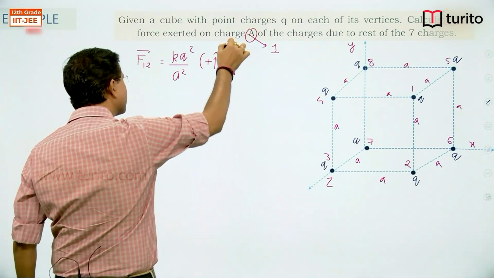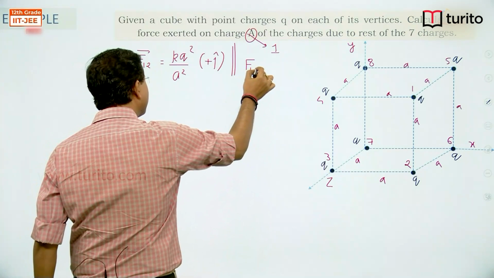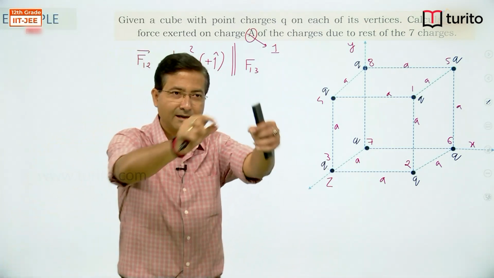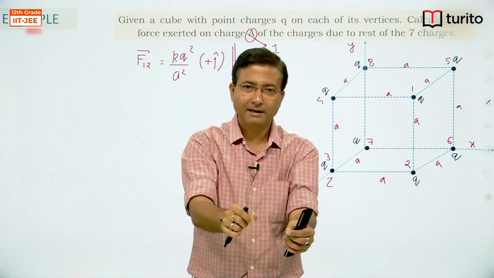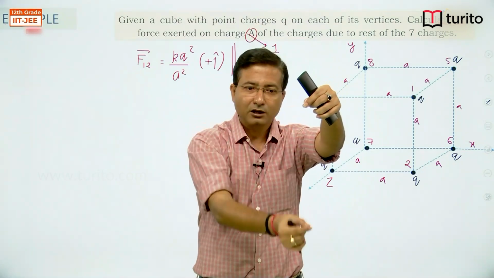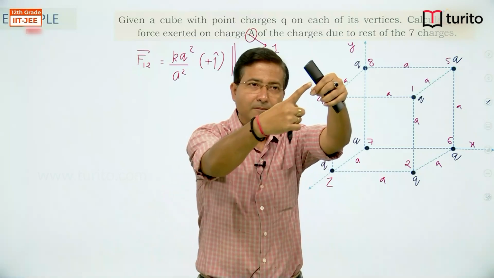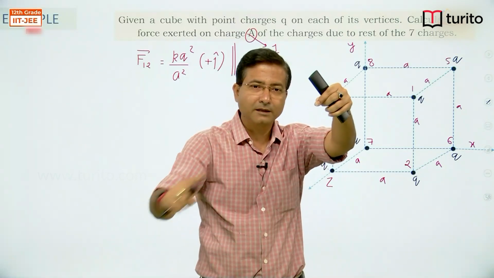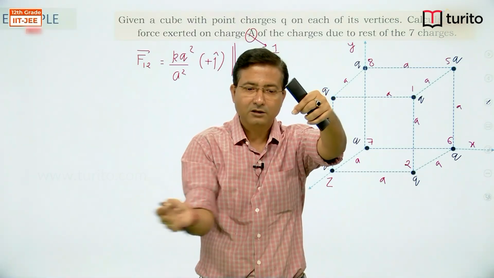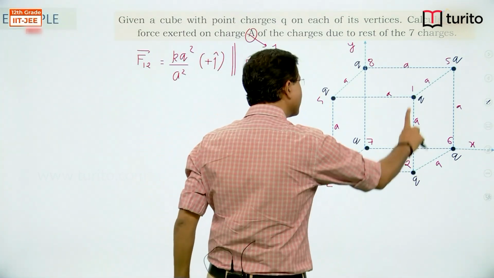Then force on 1 by 3, next particle. Third particle will exert force on first one. If I draw it in 3 dimension, then I want to find out force on this one, and I have just calculated force by this one, that was in this direction. Now I want to find out force by this one. You can see force by this particle on this one will be in this direction. So this direction is what? This direction plus this direction. This one is x axis and this one is y axis.